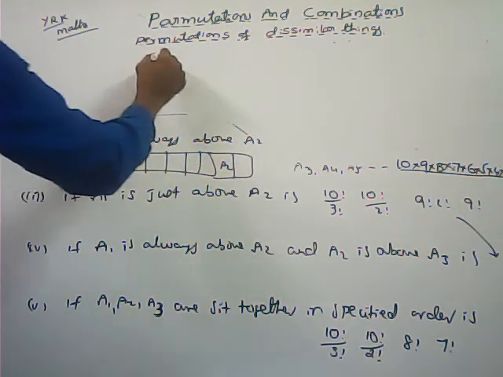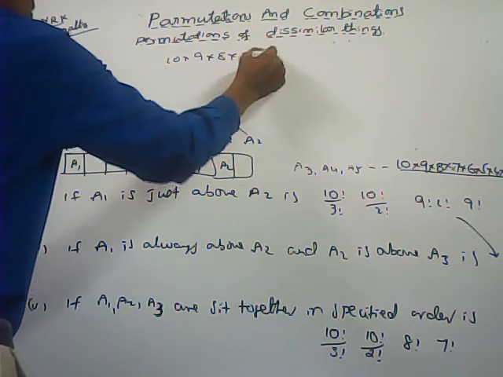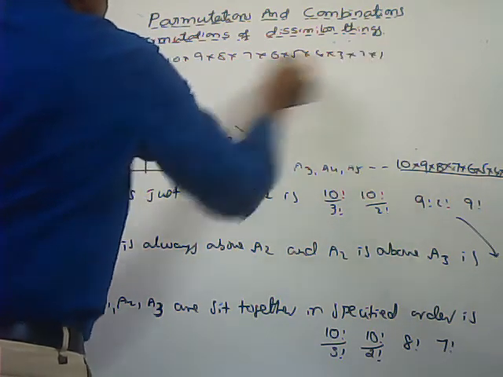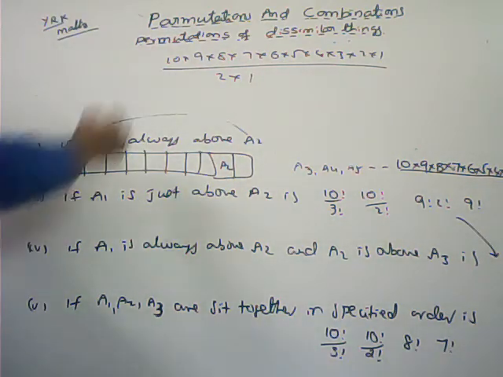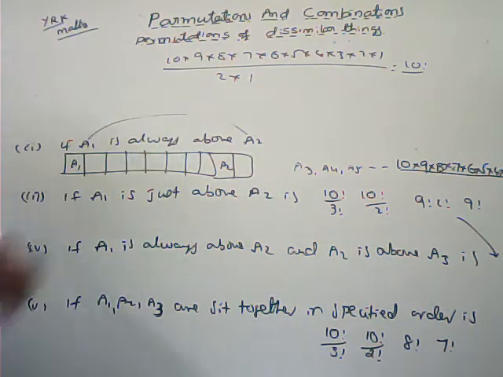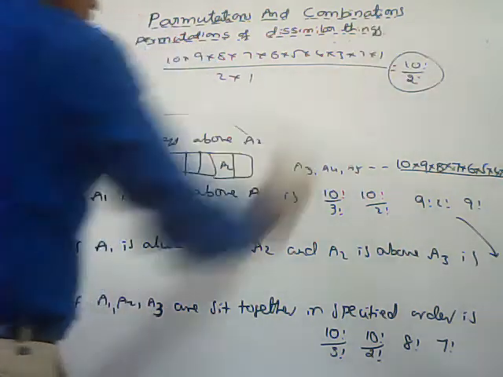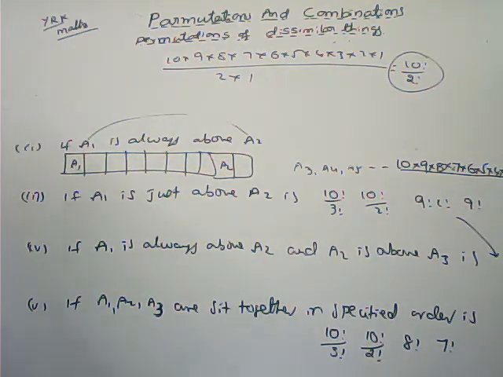So 10 into 9 into 8 into 7 into 6 into 5 into 4 into 3 into 2 into 1. Here I am multiplying and dividing by 2 into 1. So the numerator we can write as 10 factorial, the product of the first 10 natural numbers, divided by 2 factorial. 10 factorial by 2 factorial. That is the answer for the second one.